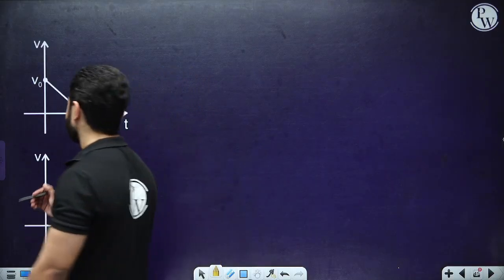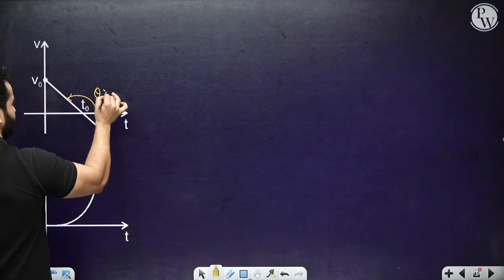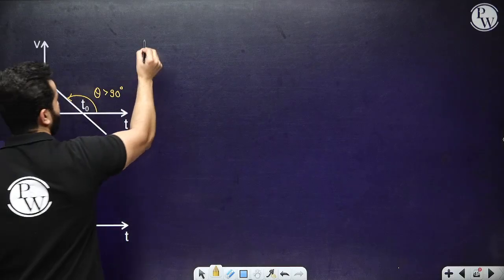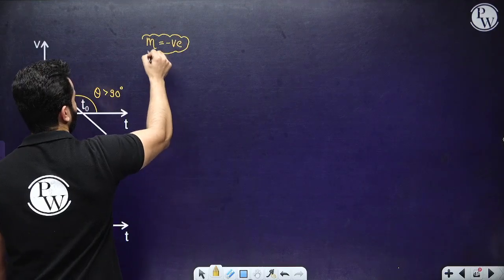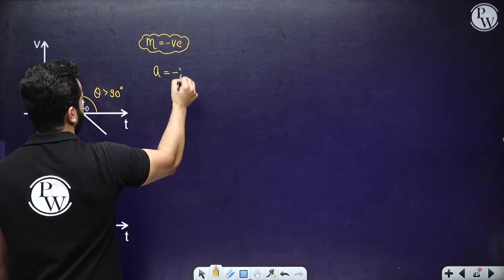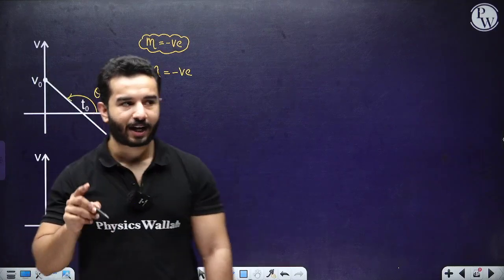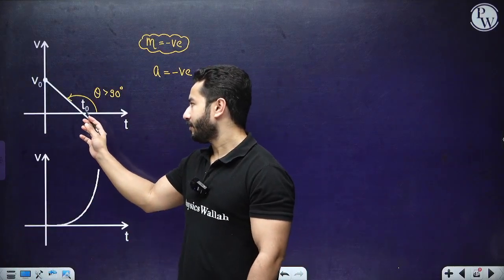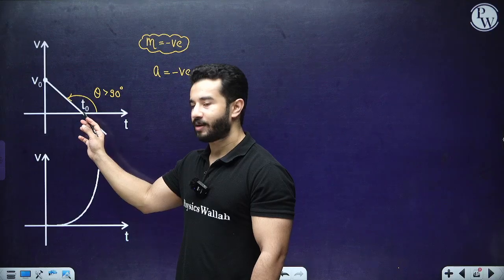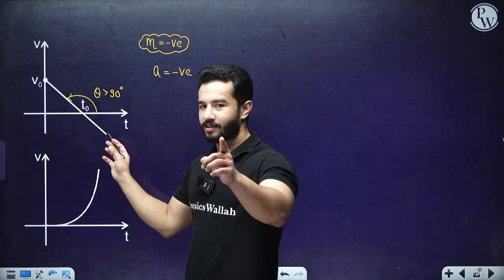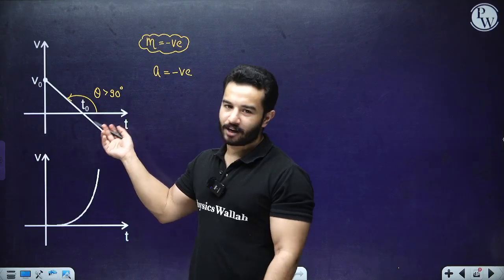Slope is negative, my friends. If you can please see, this angle is greater than 90 degrees. So that means slope is negative, which means retardation, and that's why it is also a non-uniform motion. The body's velocity is decreasing, magnitude is decreasing. After t0 time, its velocity becomes 0, then it moves in the opposite direction. Do you get it? This is the perfect example of a turnaround point, right? This is the graph for basically a turnaround point.